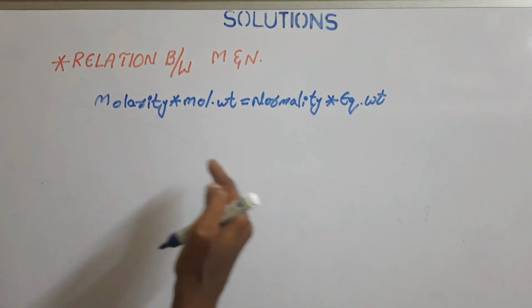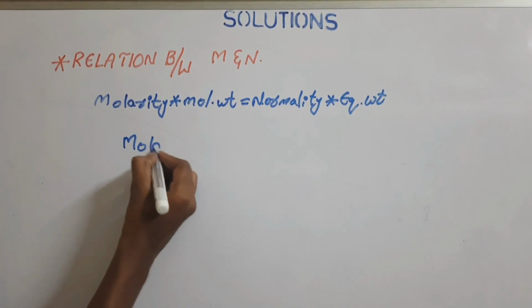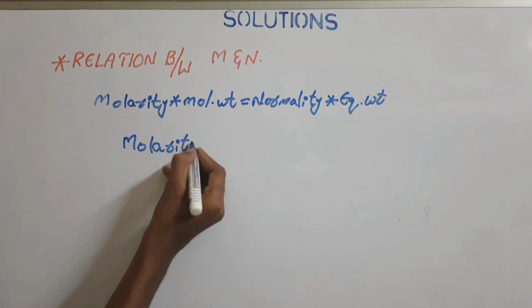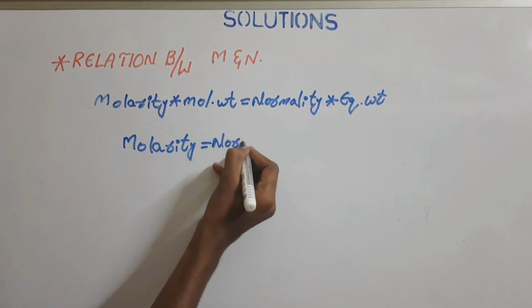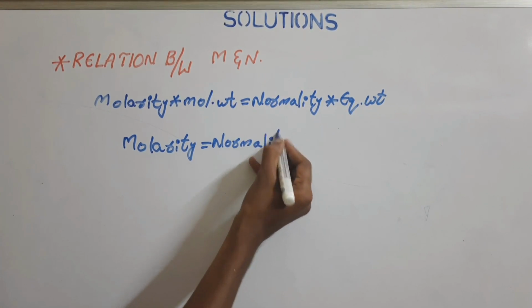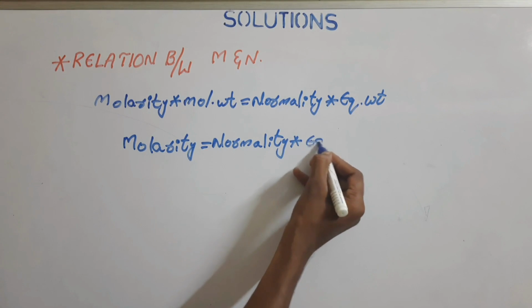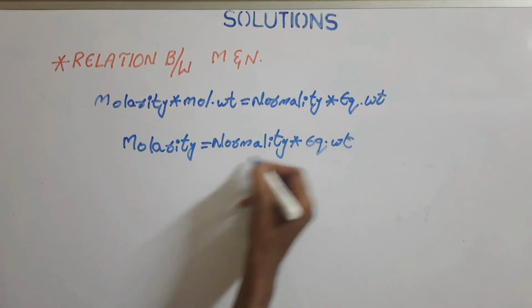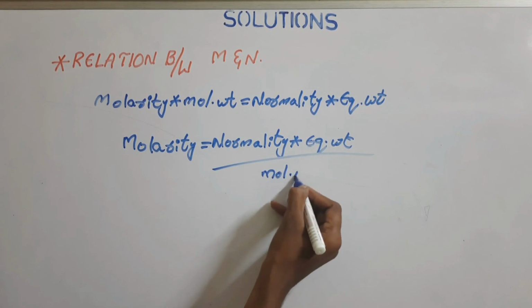So from this equation, we can determine that molarity will be equal to normality into equivalent weight of the solution by molecular weight of the solution.